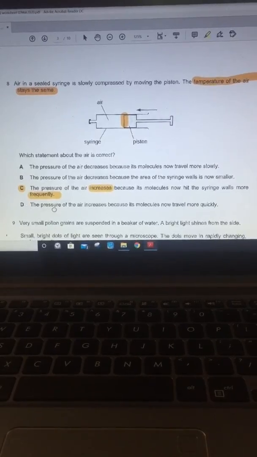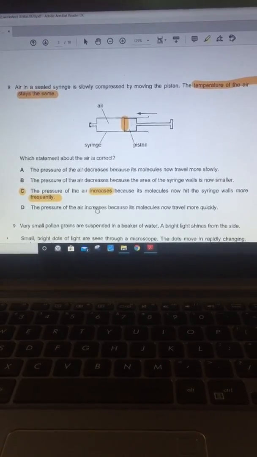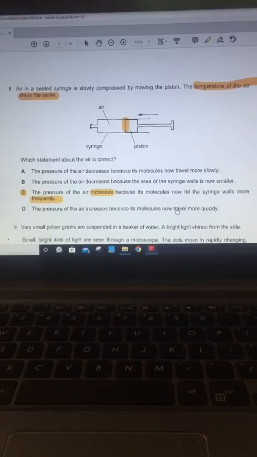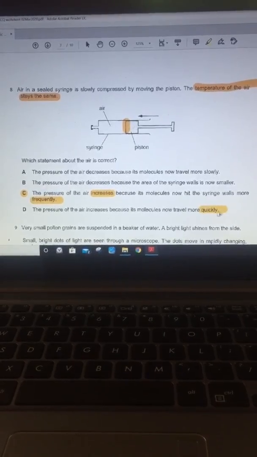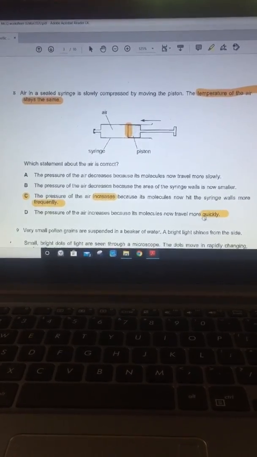And the D part, let's check that. The pressure of the air increases because its molecules now travel more quickly. That means speed, no. The temperature is constant, so speed is constant.